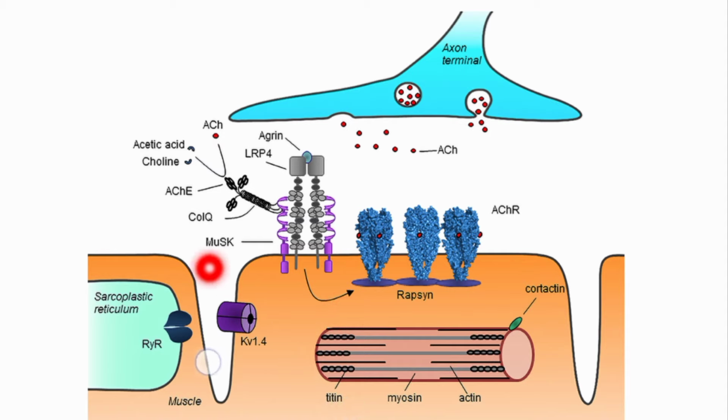then MuSK, which means muscle specific tyrosine kinase, and autoantibodies have also been detected against LRP4, which means low density lipoprotein receptor related protein 4. So antibodies are formed and have been detected against various structures of this neuromuscular junction.